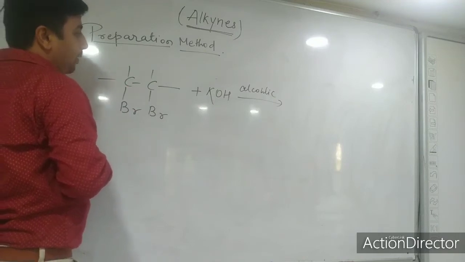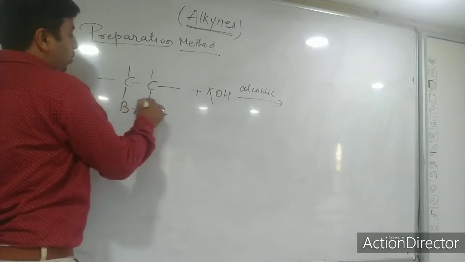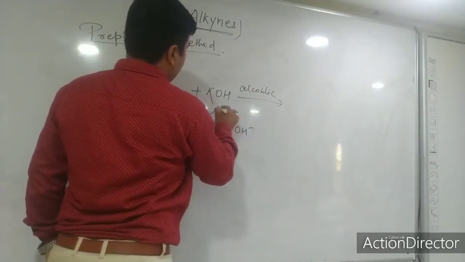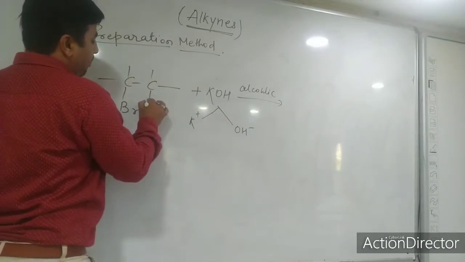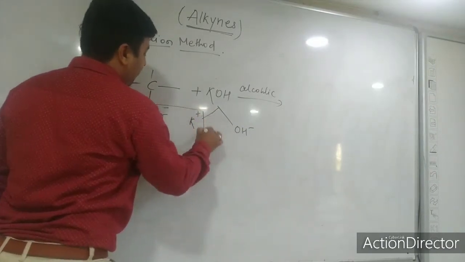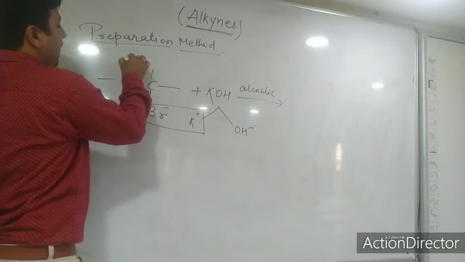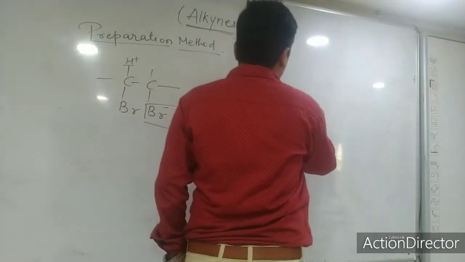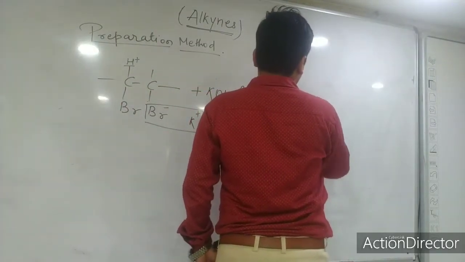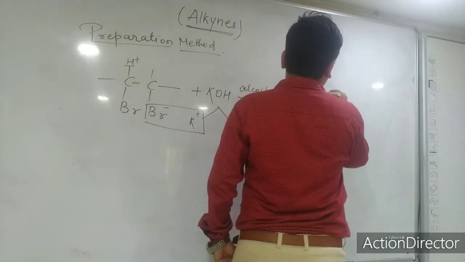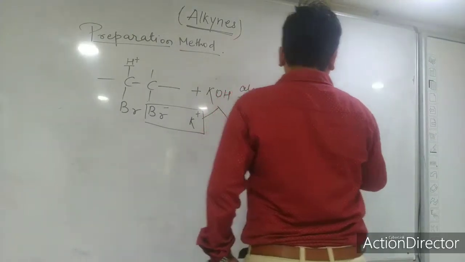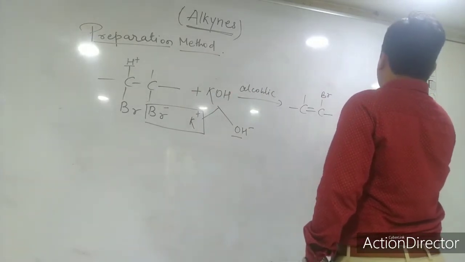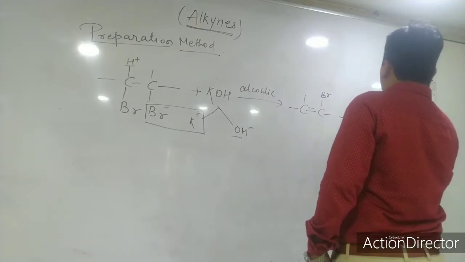Can you tell me what will happen? This KOH will break into K plus and OH minus, right? K plus and OH minus. This K plus and Br minus will combine, and this H plus and OH minus will combine. So what will happen? Here you will get a product called 1-bromoethene, and you will get potassium bromide and water. So these two are the byproducts.